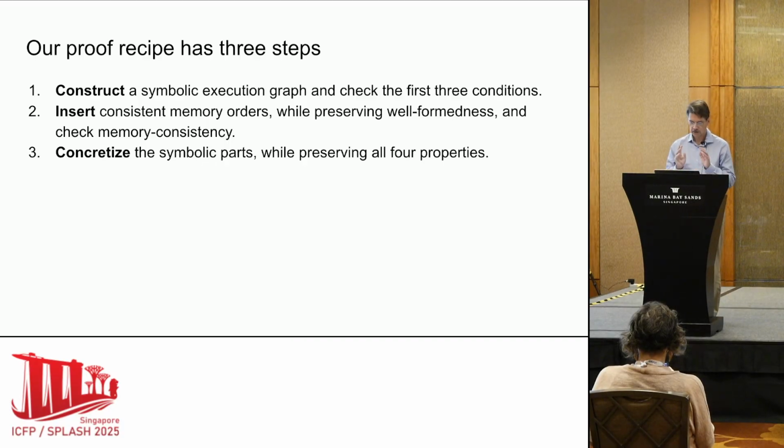Number 2, that's where we insert the memory consistency edges. We do it in a way that preserves the well-formedness of the graph, and we check that indeed it is memory consistent with whatever memory model we are using. And in case we have used some symbolic values in the graph, the third step is to concretize it so that we end up with a concrete graph, which is what the soundness statements require.